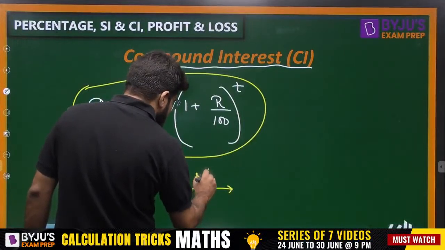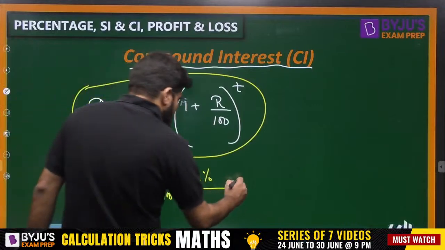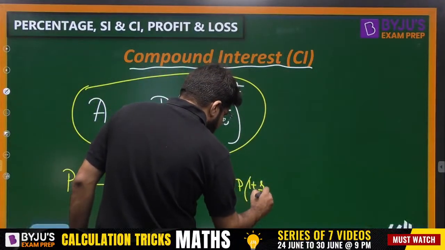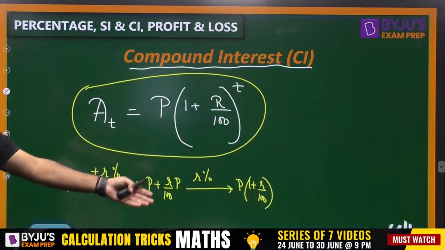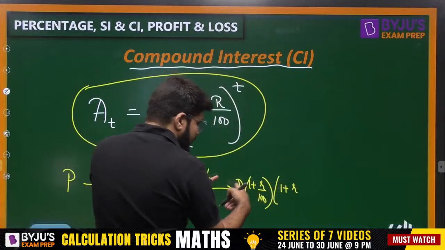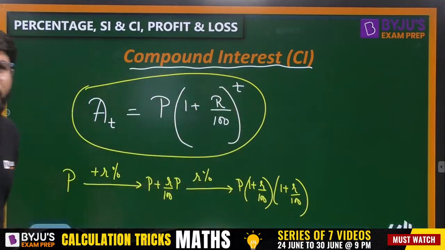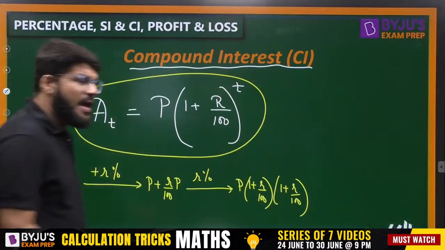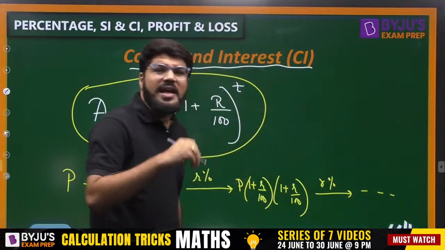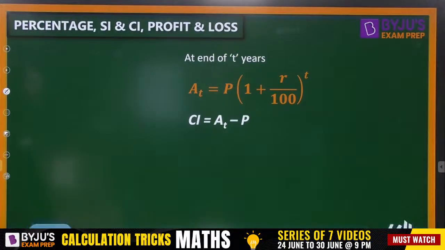Again it has to be increased by r%. So what is the current value? P(1 plus r by 100). This value is again increased by r%. So this value plus r% of this value, that is, 1 times this value plus r by 100 of the previous value. So (1 plus r by 100) whole square will come, and like that the compounding will keep on occurring. That is what I explained in the previous question also, and that is the final formula that you note down for the amount.